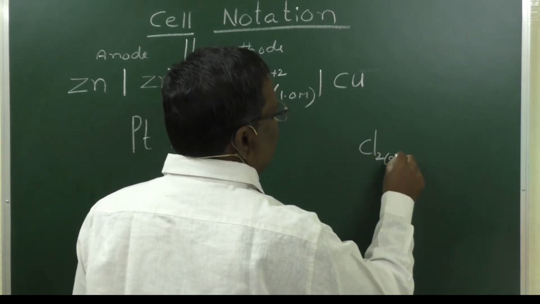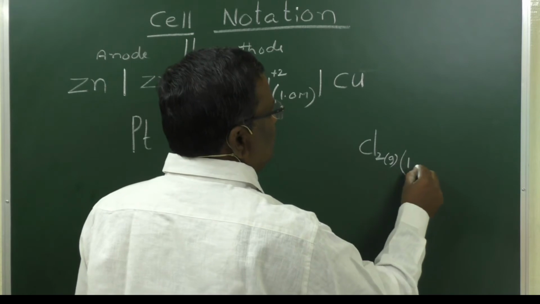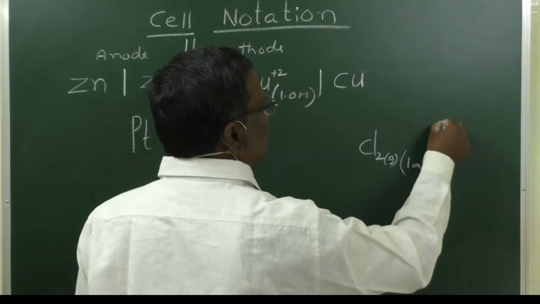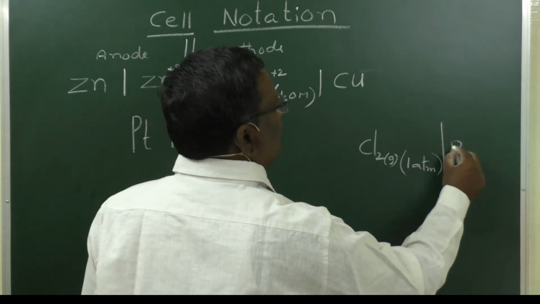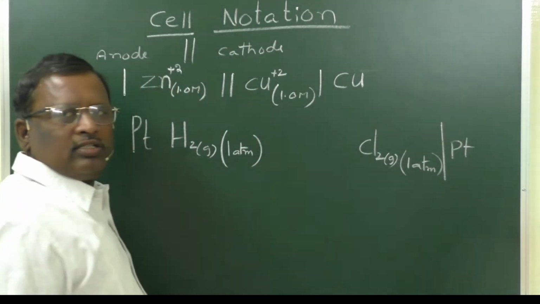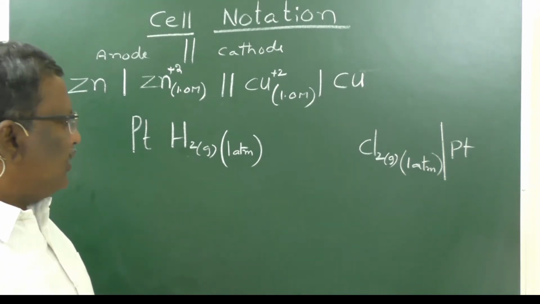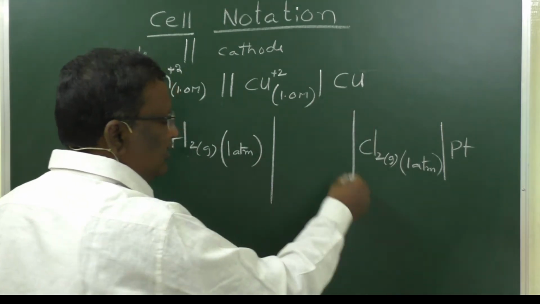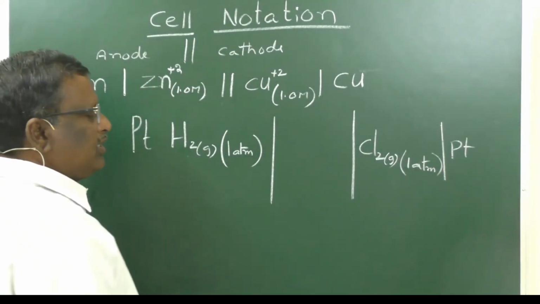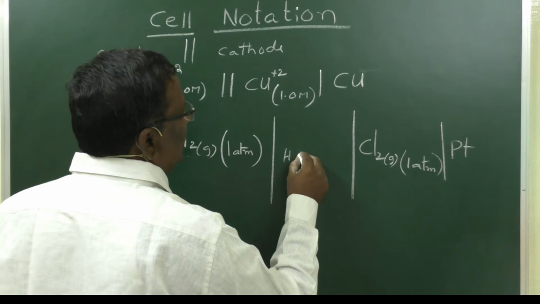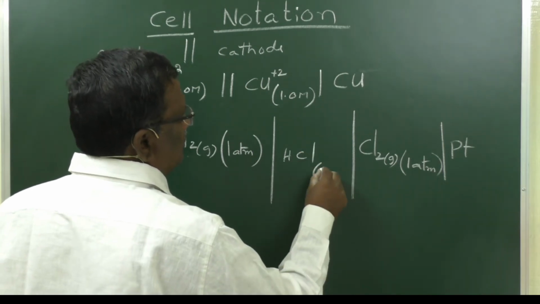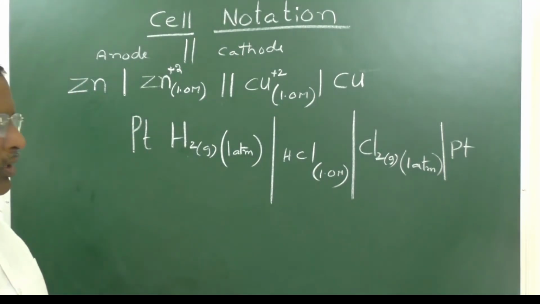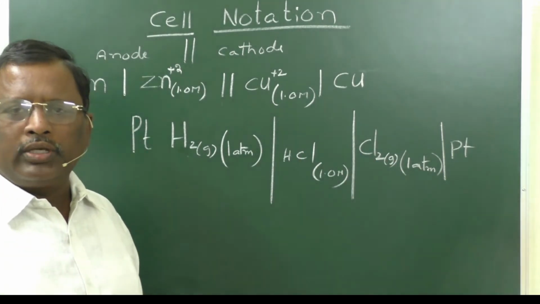This is also in gaseous state, and we have to mention its pressure, 1 atm or 2 atm, whatever the pressure may be. Then the platinum electrode, because they are not in solid state. Now, these two electrodes are immersed in HCl, because HCl will supply H plus ions to the anode and Cl minus ions to the cathode.